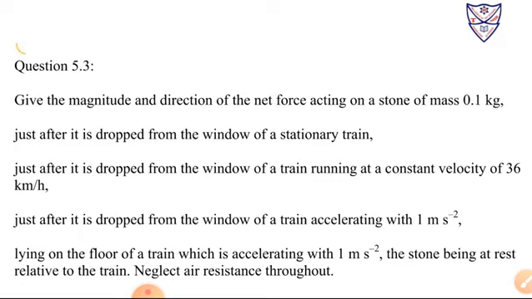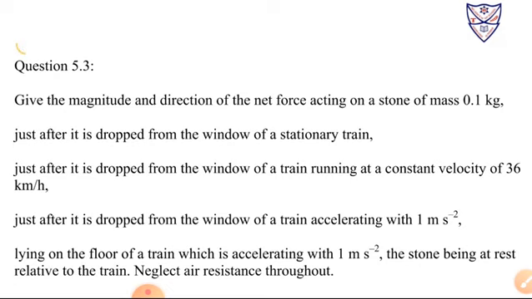Now the third, just after it is dropped from the window of a train accelerating with 1 m/s². Here the train acceleration is 1 m/s², but we just drop it, so we need not worry about train acceleration.